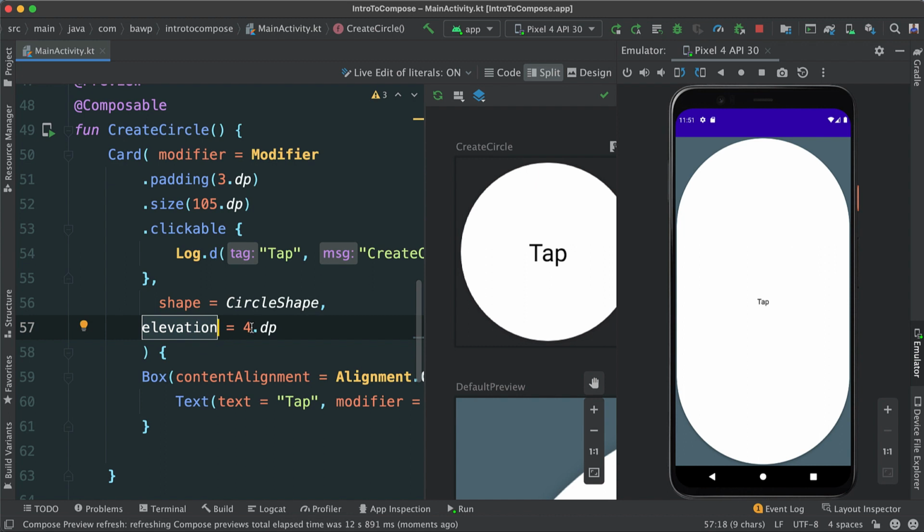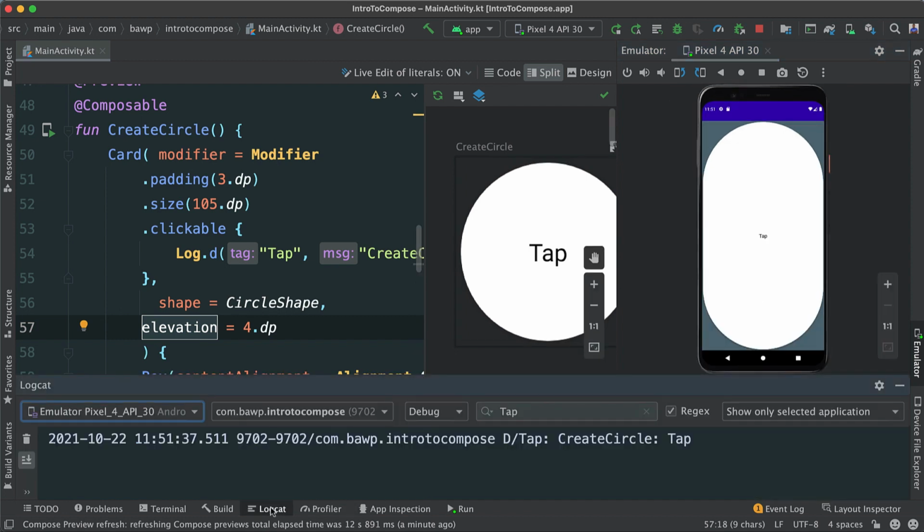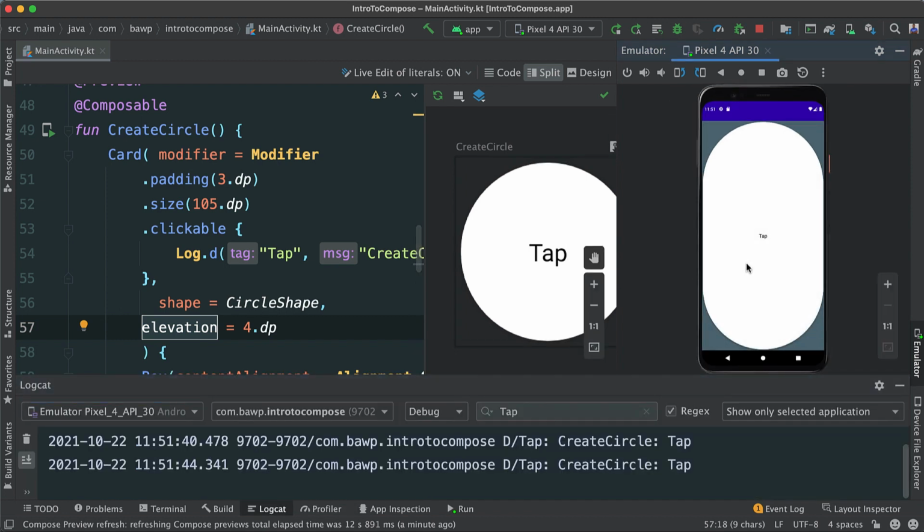So the bigger the elevation, the more contrast you will have. You can see at the bottom here there's some sort of shadow happening. Now if you click, this will work. If you go back to logcat, you can see that tap has been working. Each time you tap, everything still works.